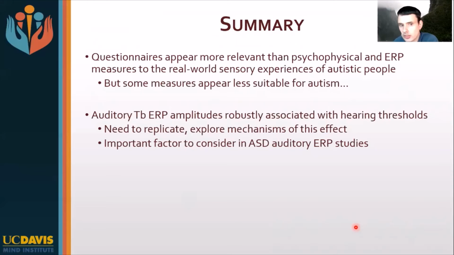We also saw this, again, very unexpected association between auditory TB amplitudes and hearing thresholds. So we think further research would probably be helpful to figure out what's going on here, but it could be a very important factor for auditory ERP studies in autism because this could point to a confound. Hearing thresholds could be a confound here in ERP research.